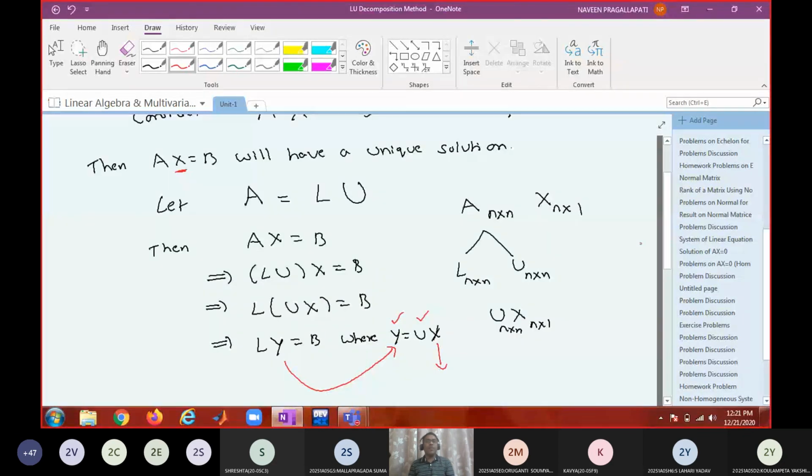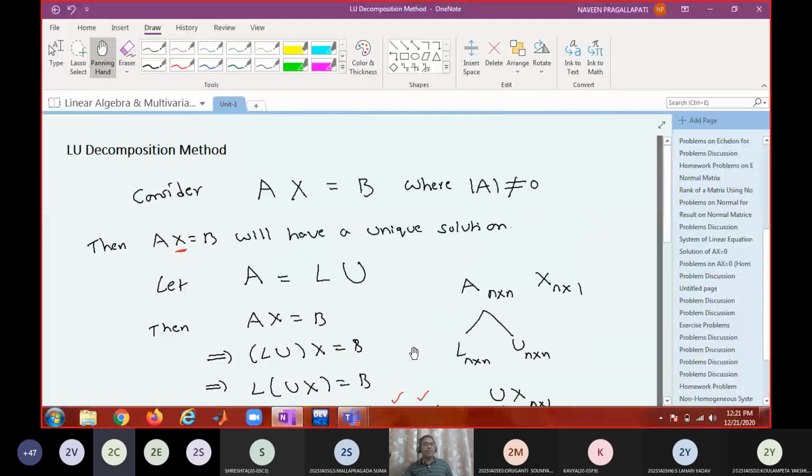So in the whole process, what is the main challenge here? Is it solving for X or what? Solving for X is very easy, no? Once you know L and U. Now the point is how to find L and U, how to decompose A into a product of two triangular matrices. If we know how to find L and U, then the rest of the things is just a routine thing, no? So the same template will be there for every problem. First you will find Y, then you find X.